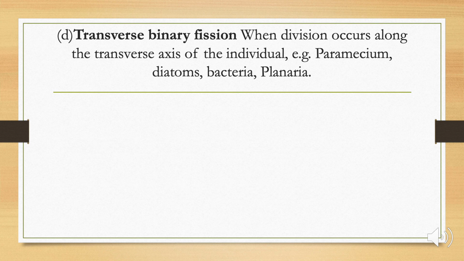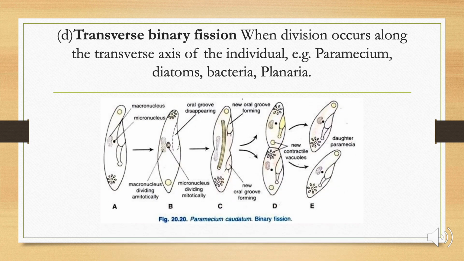The fourth mode of binary fission is transverse binary fission, where the organism divides along the shortest length or plane, that is a transverse plane perpendicular to the longitudinal axis. As seen in Paramecium, you can see it is dividing along the width; the nucleus elongates along the longitudinal axis, and the organism is dividing along the width. These are the four different types of binary fission: simple or irregular binary fission, longitudinal binary fission, oblique binary fission, and transverse binary fission.